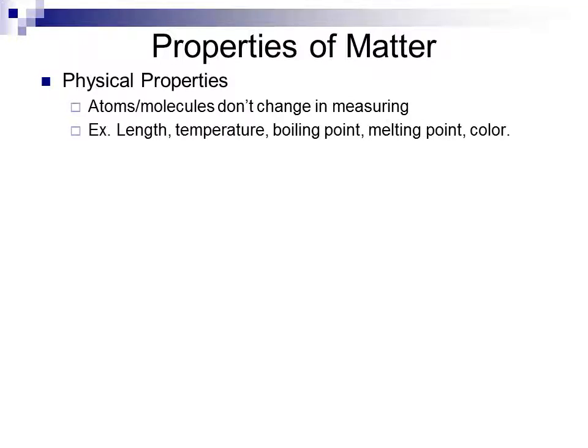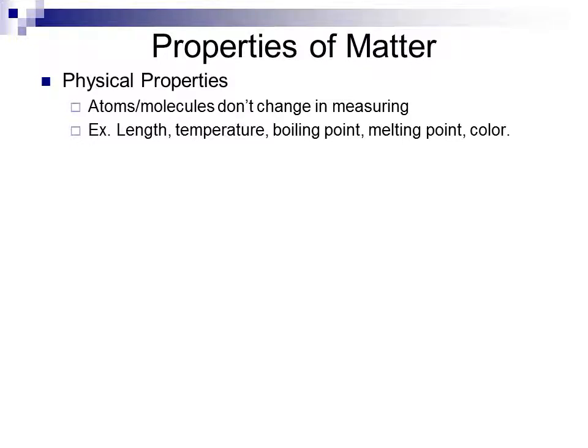Examples of physical properties are things like length, temperature, boiling point. If I were to take a stick and measure the length of the stick, that measurement does not alter the identity or the nature of the stick. Likewise, if I take a sample of water and I measure its temperature, I'm not going to change the identity of the water that I'm measuring.